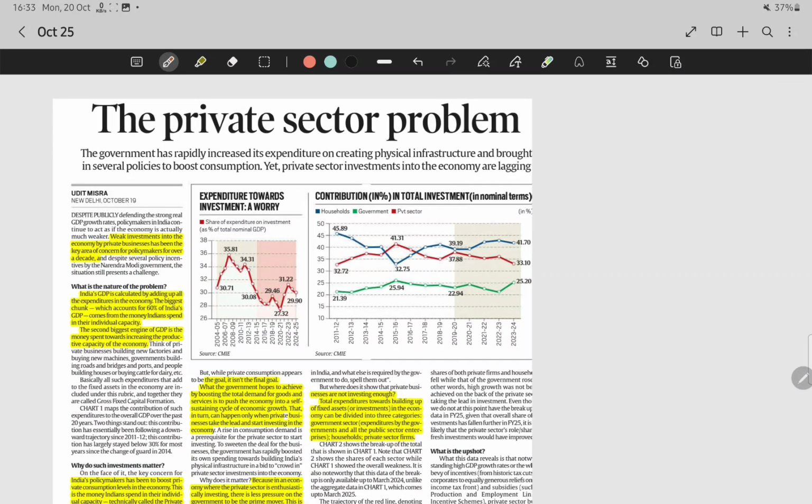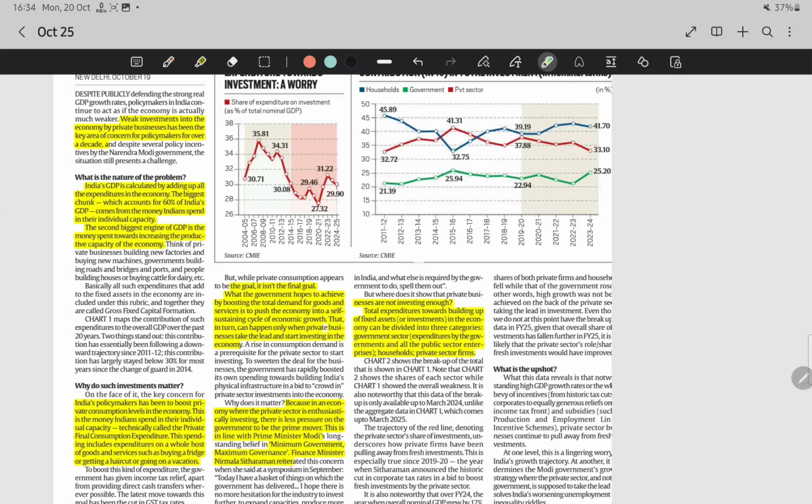The article mentions that the government has rapidly increased its expenditure on creating physical infrastructure and brought in several policies to boost consumption, yet private sector investment into the economy is lagging. Here they have given that weak investment into the economy by private businesses has been the key area of concern for policymakers for a decade. So the nature of the problem is that India's GDP is calculated by adding up all the expenditures in the economy. The biggest chunk, which accounts for 60% of India's GDP, comes from the money Indians spend in their individual capacity.